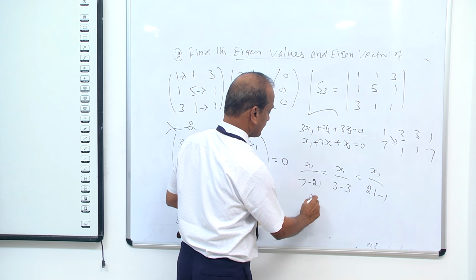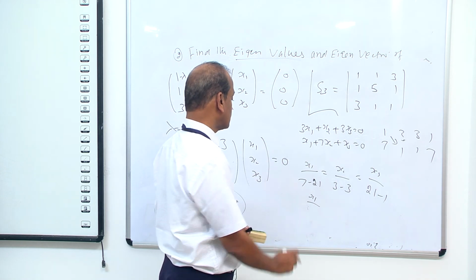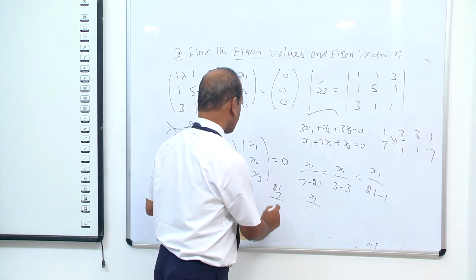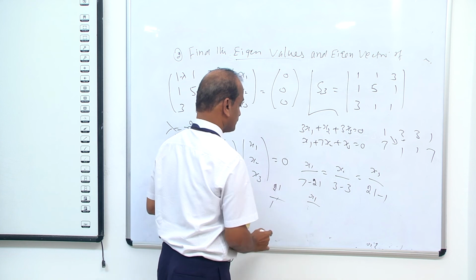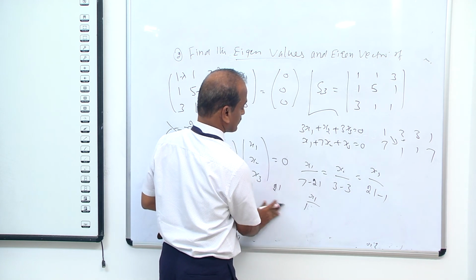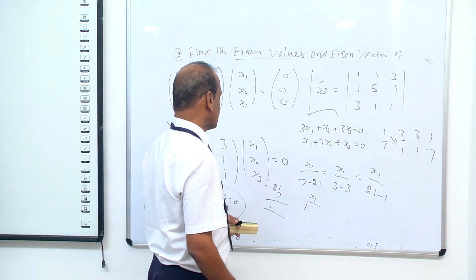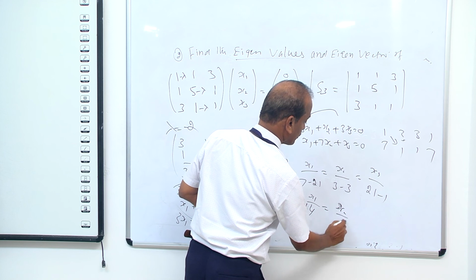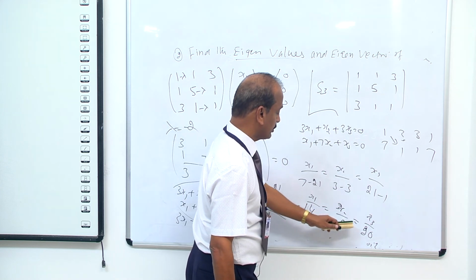That is x1 into 7 minus 21, which is minus 14, x2 into 0, and x3 into 21 minus 1, that is 20. Simplifying, we get the numbers minus 14, 0, 20.